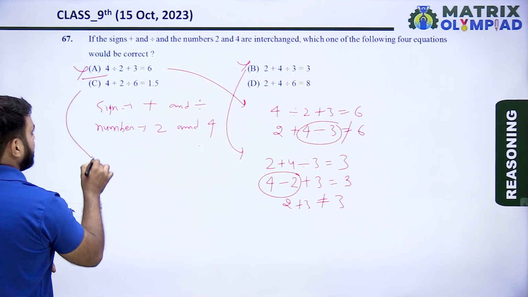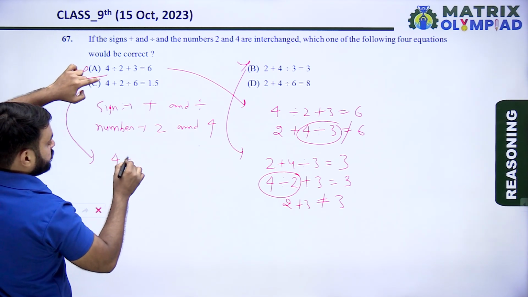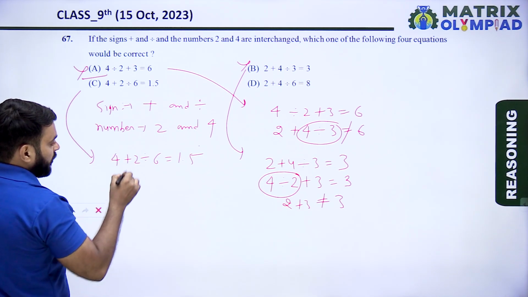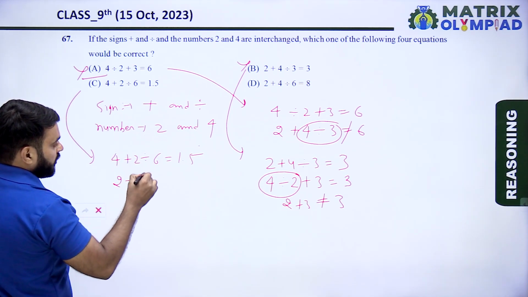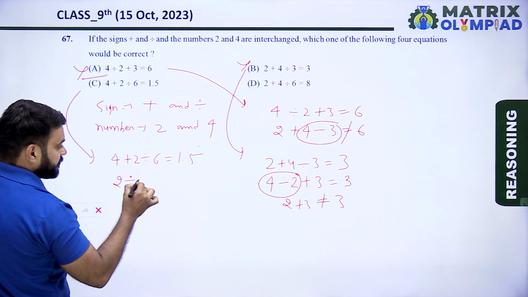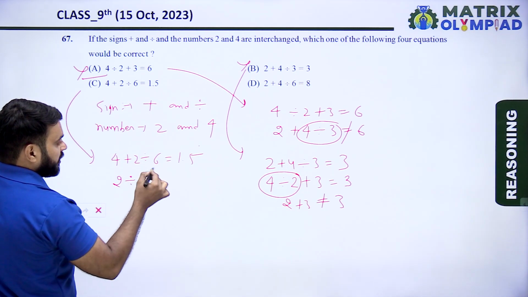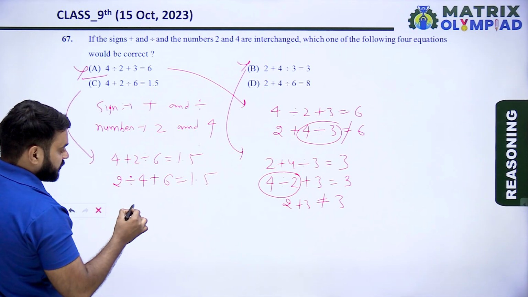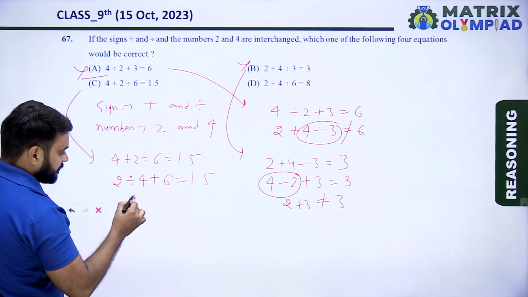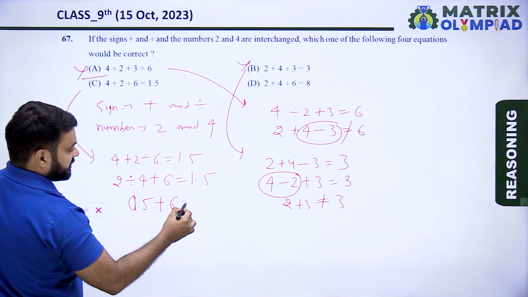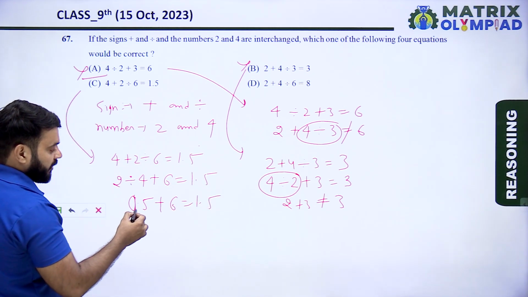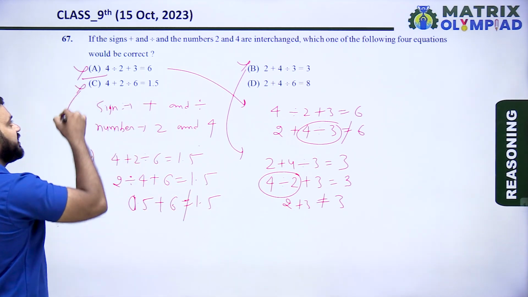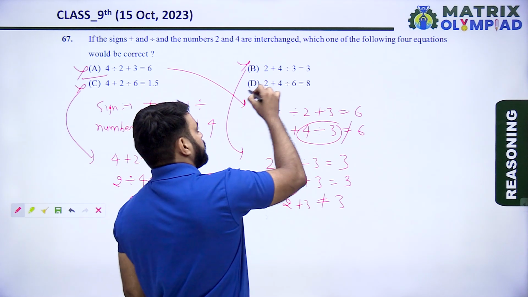Now taking option C: 4 plus 2 divided by 6 equals 1.5. 4 means 2, plus means divide, 2 means 4, divide means plus, 6 equals 1.5. 2 divided by 4 is 0.5, plus 6 equals 1.5. 0.5 plus 6 never equals 1.5. So option C is also incorrect. So the correct answer is option D.